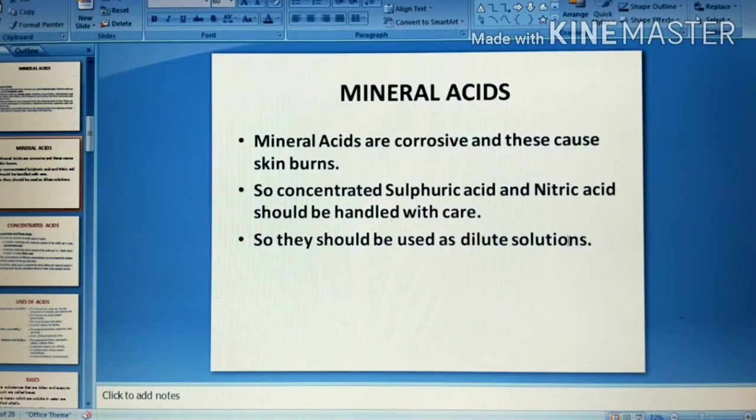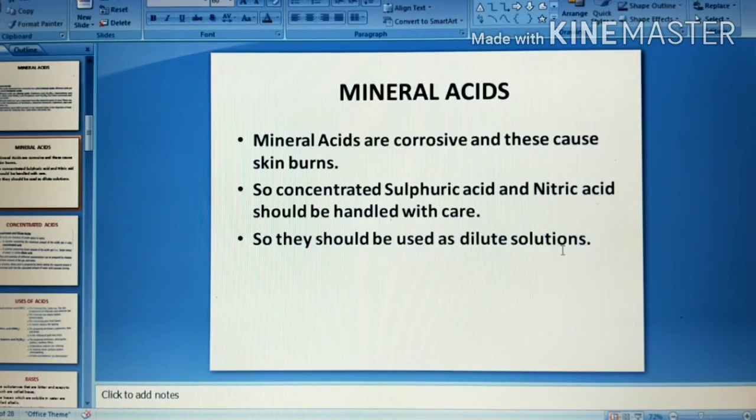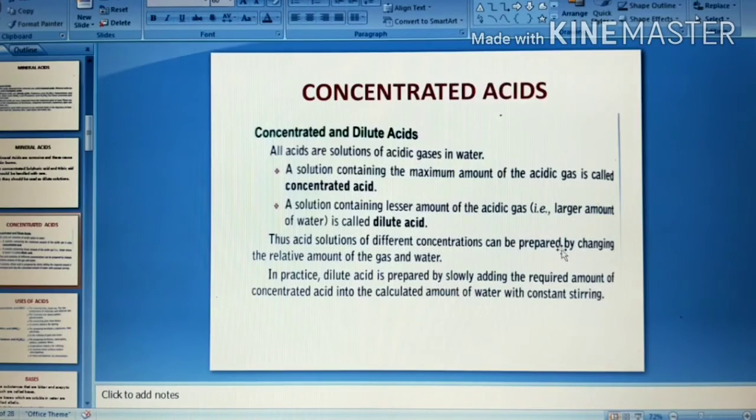Then coming again to mineral acids. Since they are very strong in nature, they are corrosive and can cause skin burns. So concentrated sulfuric acid and nitric acid should be handled with care. Concentrated sulfuric and nitric acid means that it has less water in it. The acids like sulfuric acid or nitric acid which we use in laboratories are not completely concentrated, rather they are a bit diluted. They have some volume of water in them. So it is advised that these acids should be used in dilute solutions.